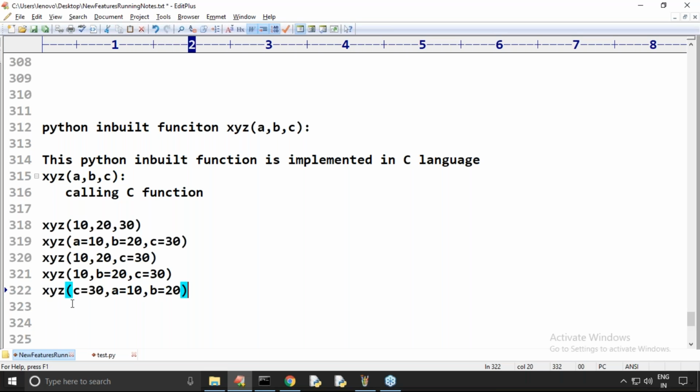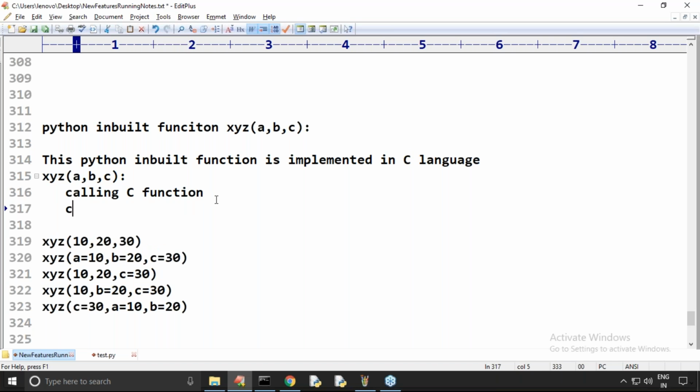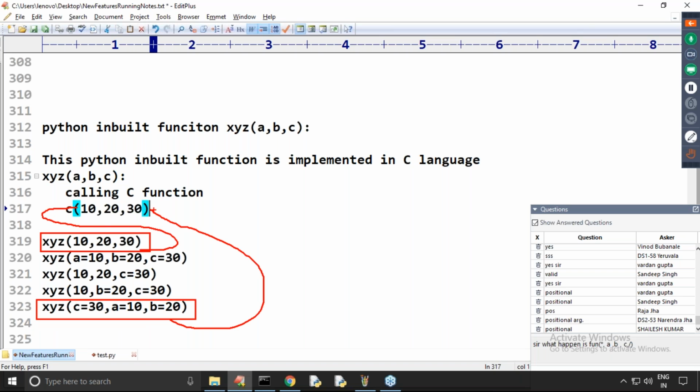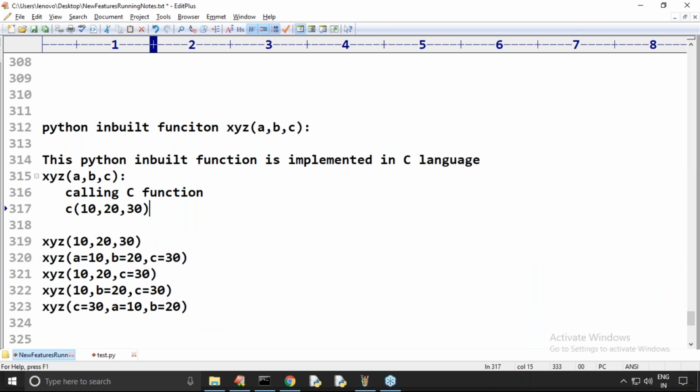We have to identify which is the a value, which is the b value, which is the c value, and by passing those we call the C function with 10, 20, 30. Now observe: if you pass like this versus like this, which is easier, the first one or the second one? Are you seeing the difference?